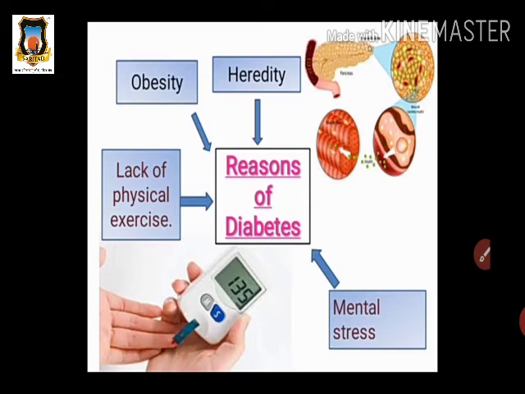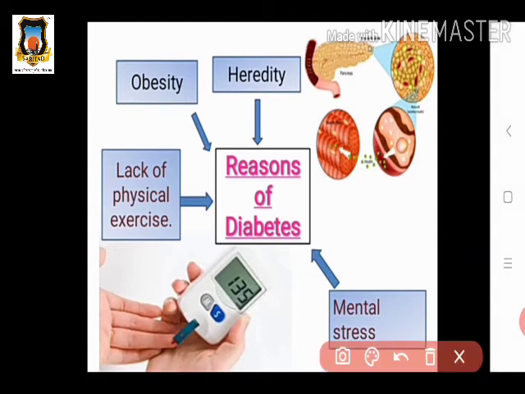Next is a lack of physical exercise. If we don't do any exercise, or our body does not do any physical work, then in such a case also diabetes takes place. And the last reason is mental stress. If any person has mental stress, this mental stress also disturbs the level of insulin in our body. So there are four reasons which cause diabetes: heredity, obesity, lack of physical exercise, and mental stress.